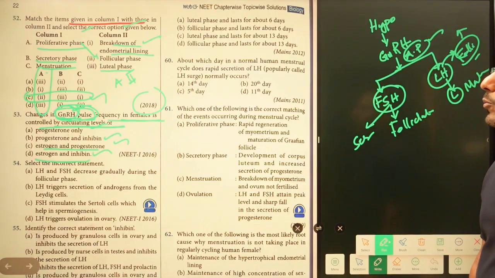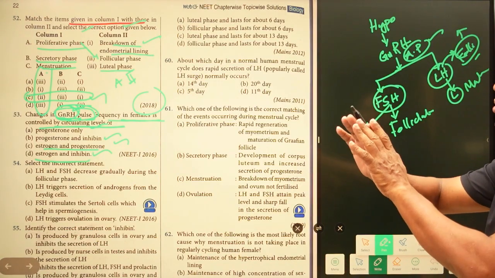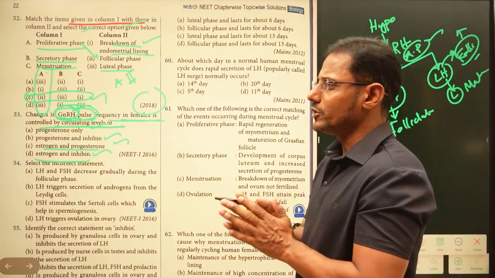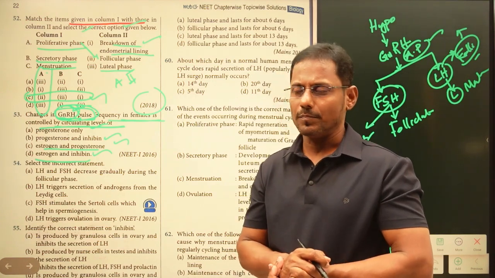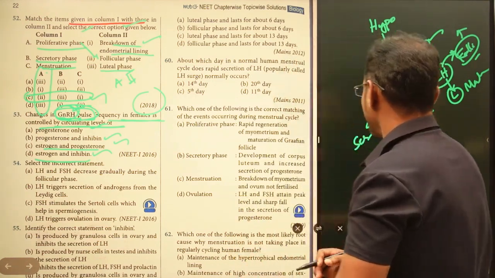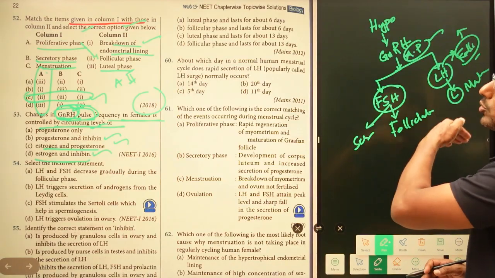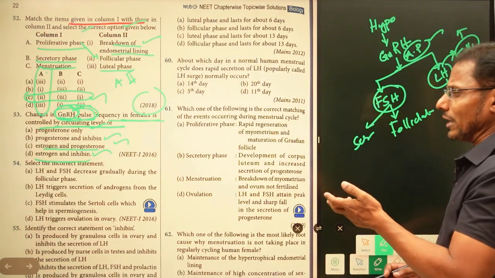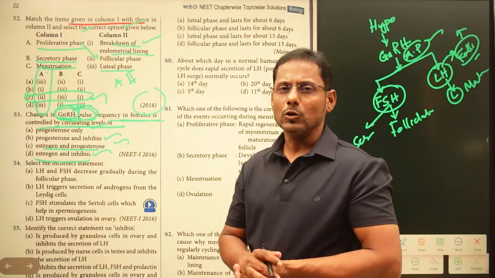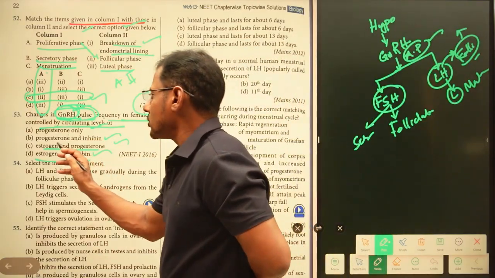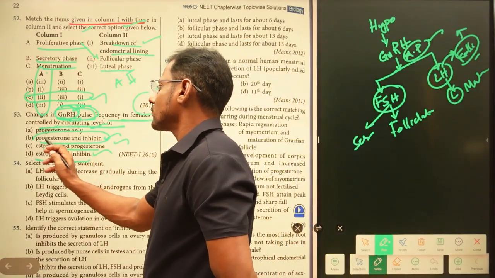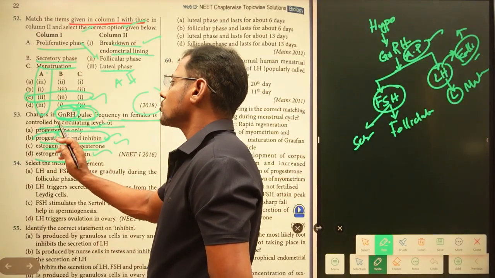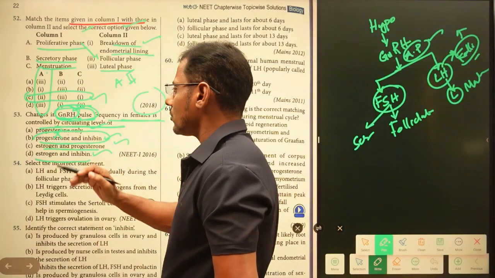Progesterone only: we are not talking about progesterone here, because progesterone is not going to show any impact on gonadotrophin releasing hormone. Progesterone and inhibin: here progesterone is also given, so this one is also a wrong answer.